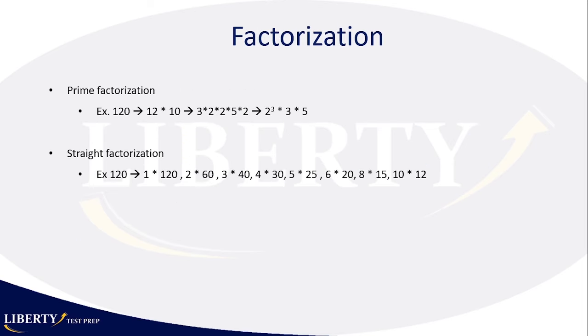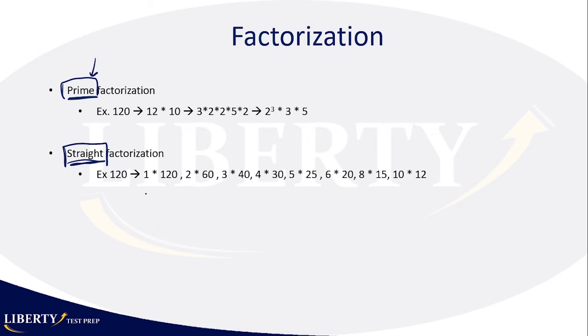And now we're going to go over factorization. There are 2 types of factorization: the straight factorization here, which is the most common, and the prime factorization. When we talk about factorization, people always imagine a straight factorization. But on the GMAT, for number properties and for most of the GMAT, we care more about the prime factorization. The prime factorization is going to be more useful, more helpful. Now, what is a straight factorization?